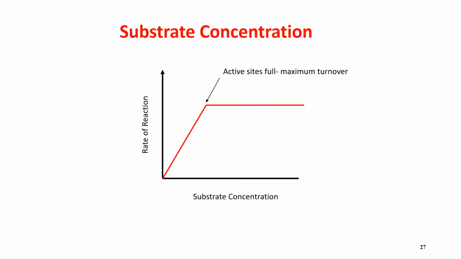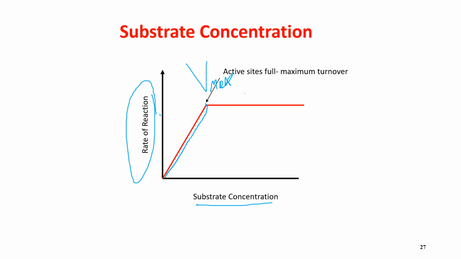This is its own impact. Let us understand it using this graph. We have substrate concentration here and the rate of reaction. As we add substrate, the graph increases, then it reaches Vmax. Vmax means the maximum that the enzyme can catalyze.